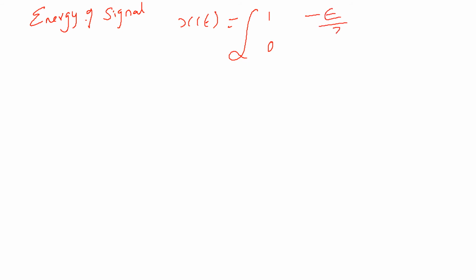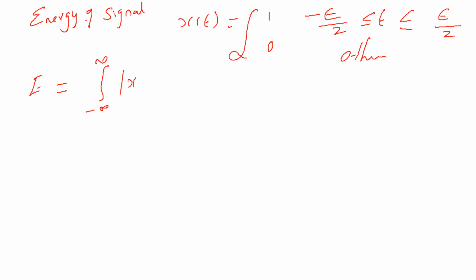Here you have been asked to find the value of the energy of a given signal that can be written as x of t is equal to 1, where the value is between minus epsilon by 2 and epsilon by 2, and 0 otherwise. We know by the definition that the energy of a signal can be written as the integration from minus infinity to infinity of x of t square into dt. So what is the meaning of that? The magnitude of x of t.